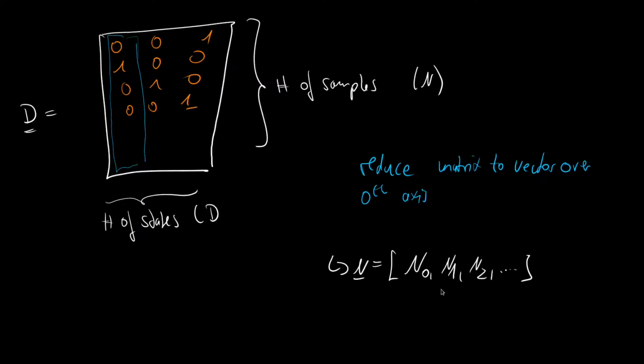And in the case of our weather, this would be here n0, the number of cloudy days, the number of rainy days, and the number of sunny days. And then we can define our theta array, or the maximum likelihood estimate again, as n0 over N, n1 over N, and n2 over N, and so on and so forth.